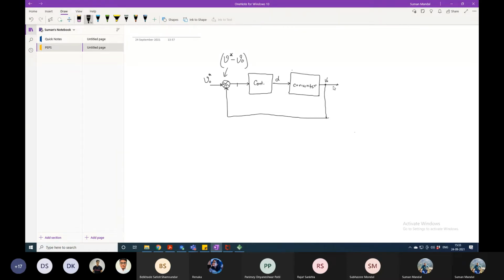Let's say our output voltage is currently 20 volts, but our desired one we are thinking to have is 30 volts.